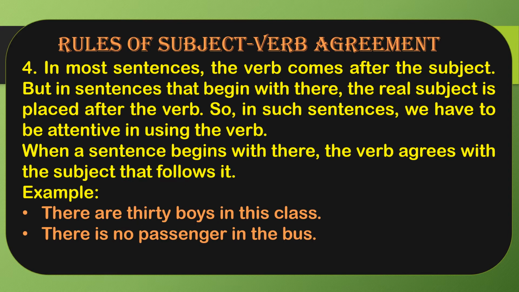So just look at the examples. There are 30 boys in this class. So here you can see, bacha, there are 30 boys. So here 30 boys is the subject over here. Okay. So the quantity is 30 and boys is also plural. So we are using the verb are over here, right? A plural verb we are using. So there are 30 boys in this class.